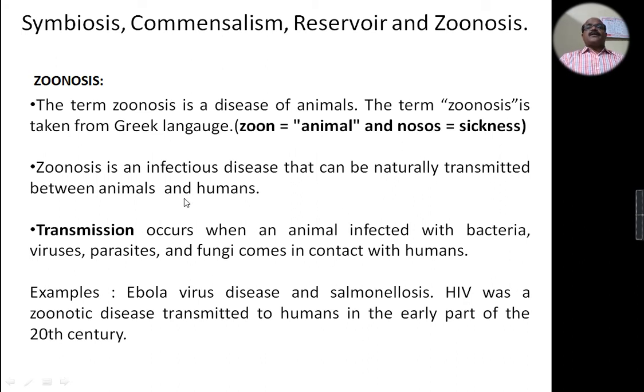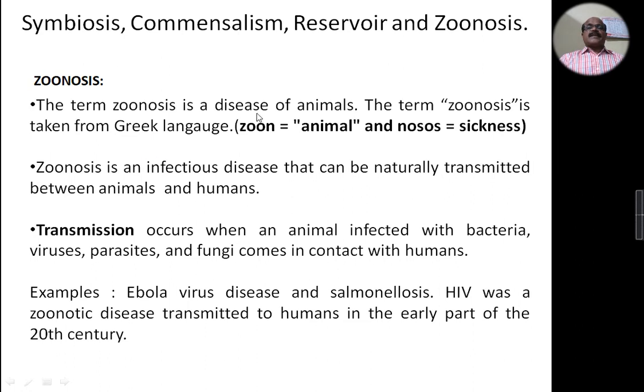Coming to the last topic in this session, that is zoonosis. The term zoonosis means a disease of animals. The word is taken from the Greek language: zoon means animal and nosos means sickness. Zoonosis is an infectious disease that can be naturally transmitted between animals and humans.